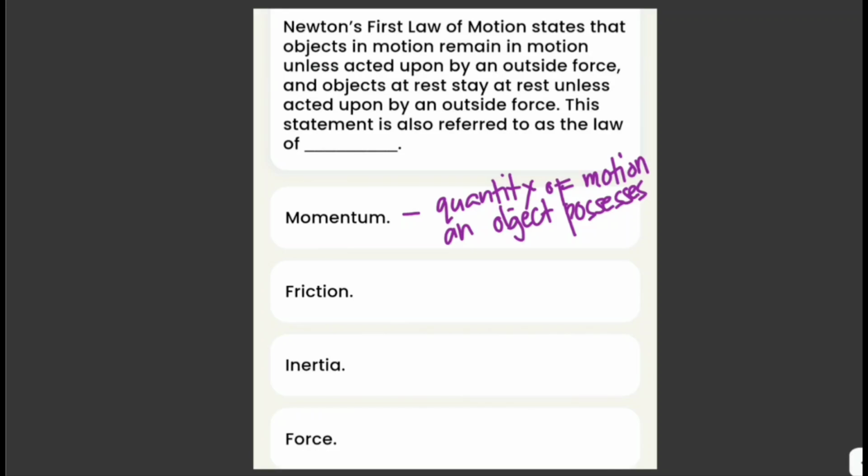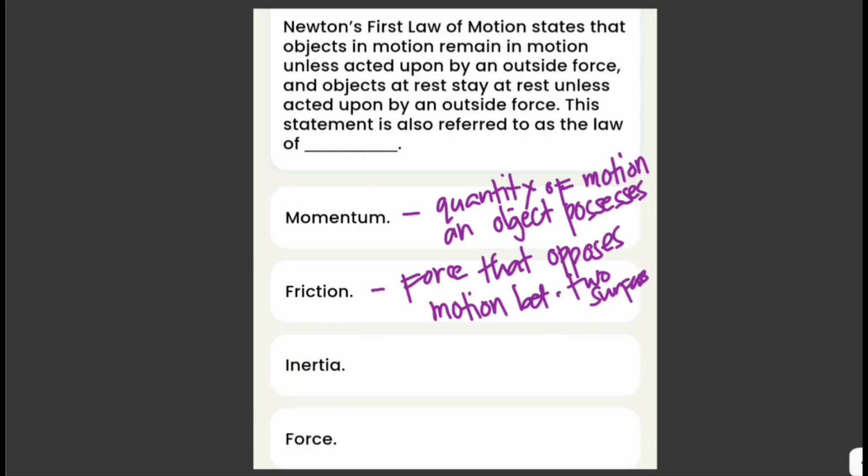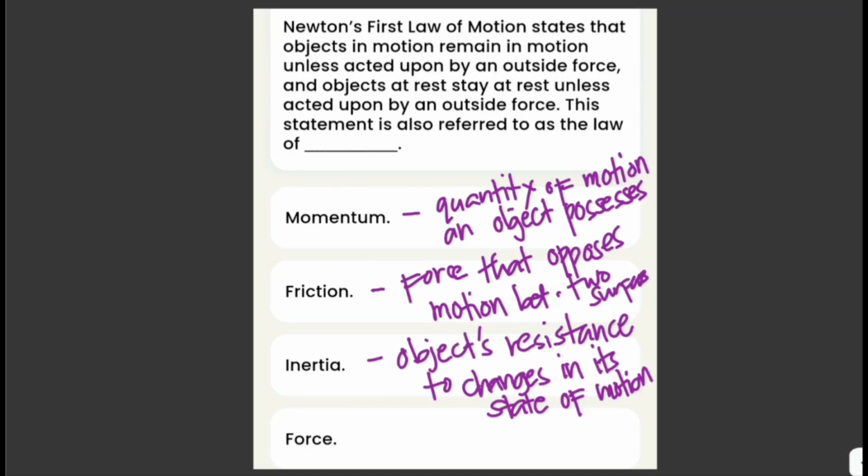And now, what is friction? Friction is a force that opposes motion between two surfaces that are in contact, or we can call it a resistive force, meaning it works against the direction of motion. Now, how about inertia? Inertia is a fundamental concept in physics that describes an object's resistance to changes in its state of motion.